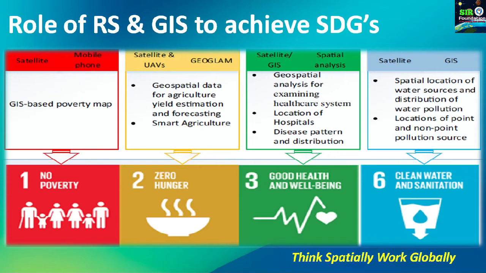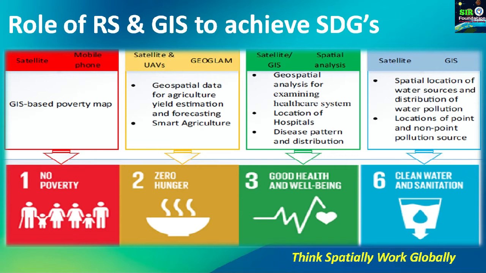There is one organization known as GeoGlam, which monitors agriculture by using satellites and UAVs. UAV also helps us to do smart agriculture. UAV means unmanned aerial vehicle, like drones. They help us to have smart agriculture practices. Then we have good health and well-being. This is the third SDG.